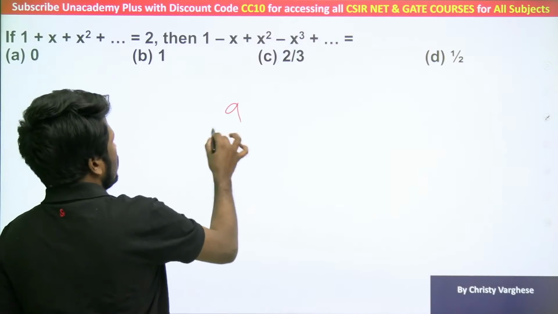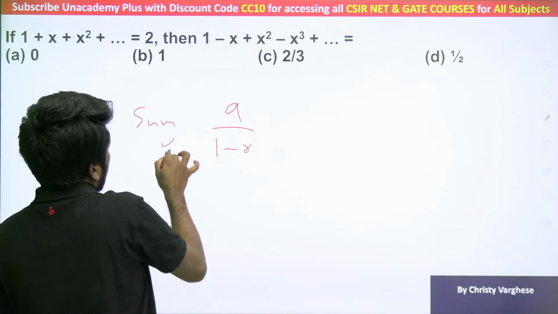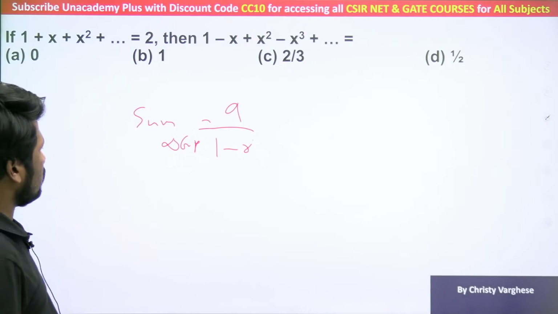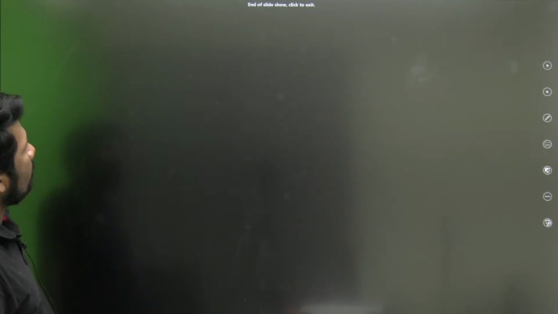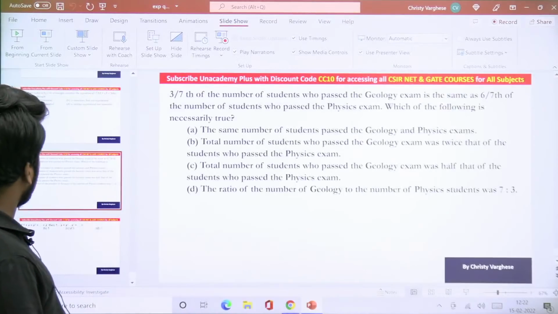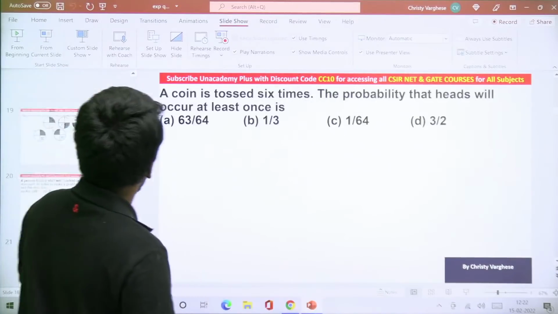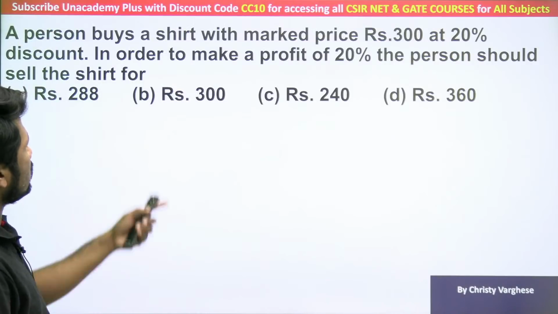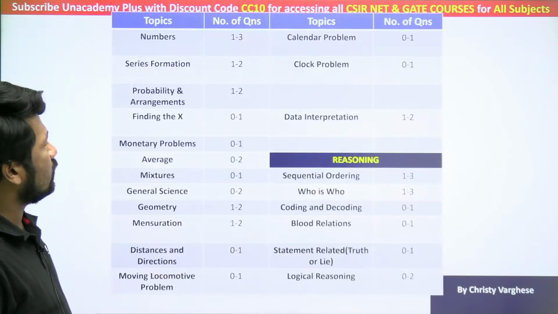A by 1 minus r, yeah, if possible try to remember the sum of an infinite geometric progression. That idea is needed here, the sum of an infinite geometric progression where A is the first term, R is the common ratio. So try to remember these things before the exam. And this monetary problem idea we also discussed in the last class. Monetary problem, try to practice this question. This is also a good question.